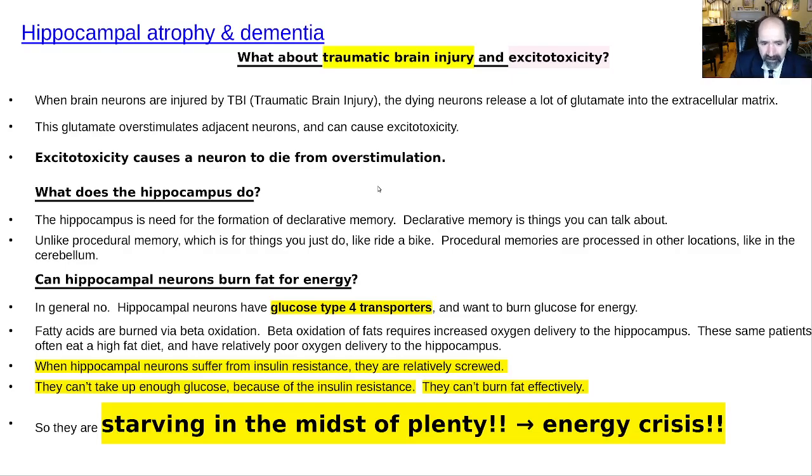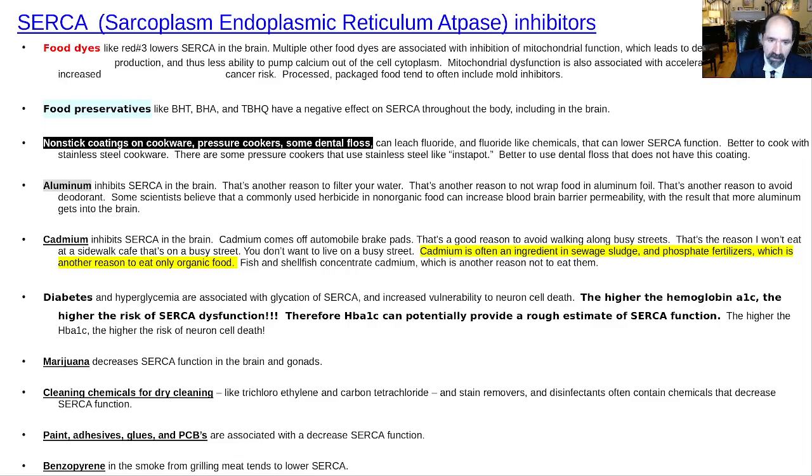So I say these things because Pritikin said it: fat is bad. It causes problems, and all the fats are bad. Don't get me wrong, some are a little worse than others, but they're all bad. This is what we were talking about a moment ago, starving in the midst of plenty, an energy crisis because of insulin resistance with the glucose type 4 transporters on important neurons.